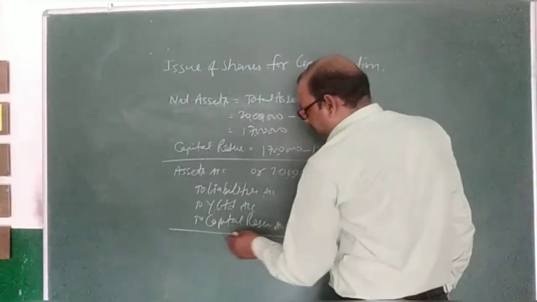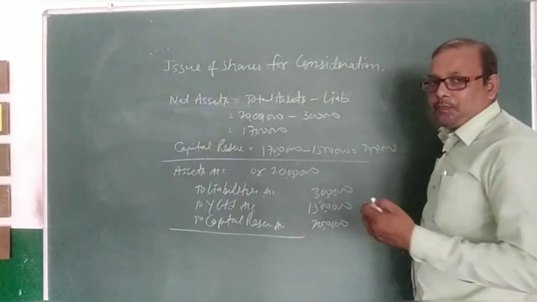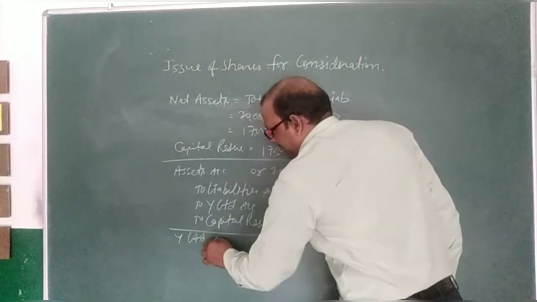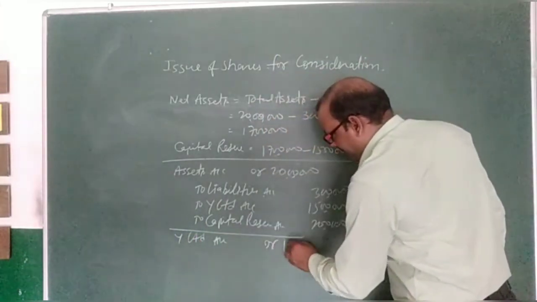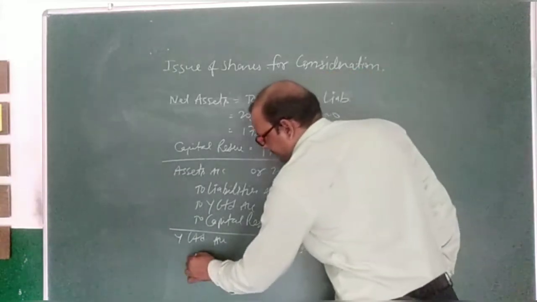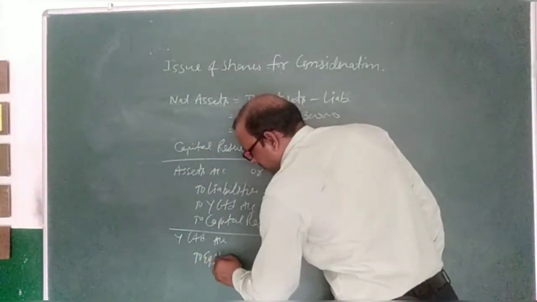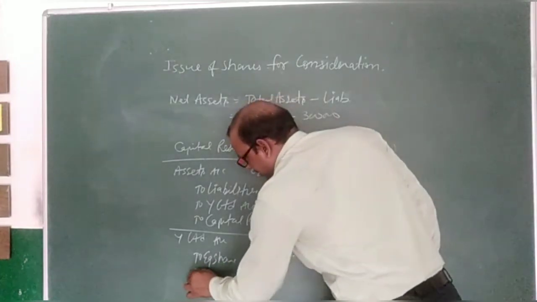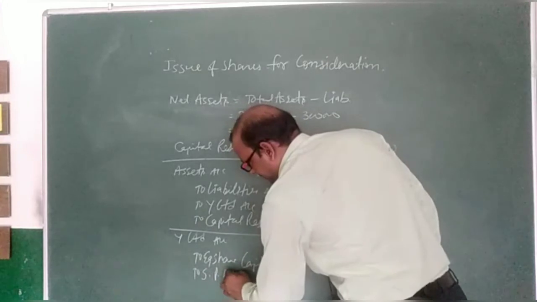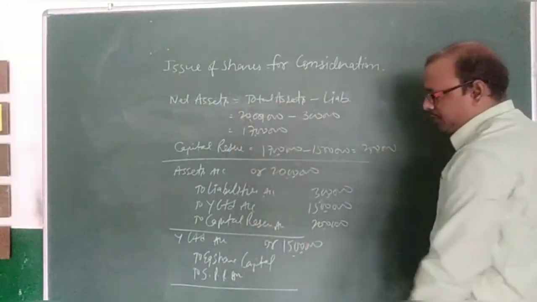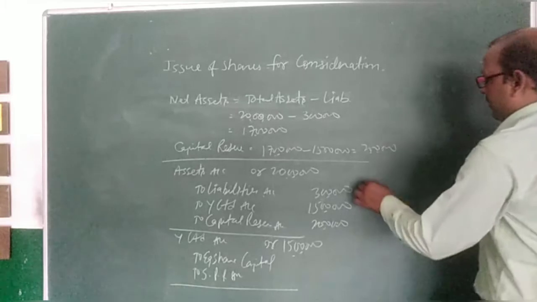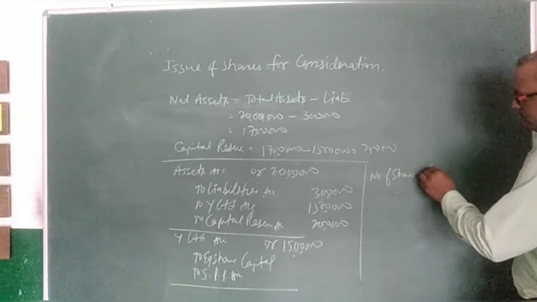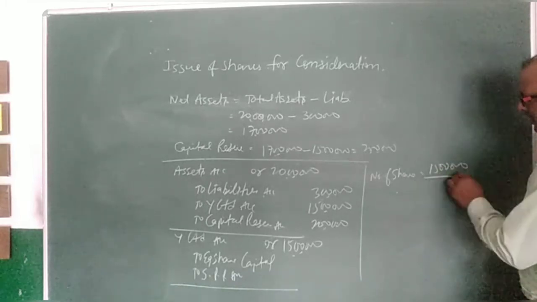After that, 15 lakh is paid to the vendor, Y Limited. So Y Limited account debit 15 lakh, to equity share capital and securities premium. See, the amount is 15 lakh, but for this we need to calculate the number of shares. So 15 lakh is the total amount.